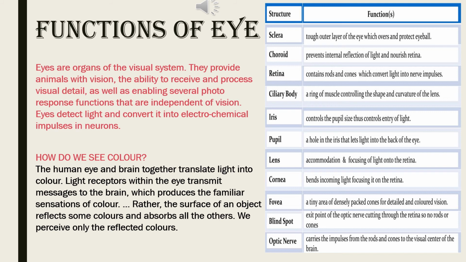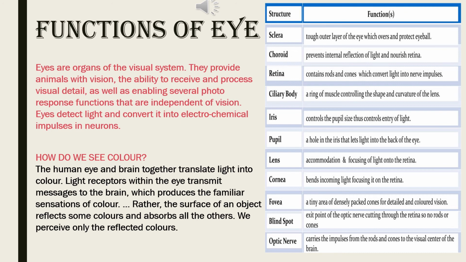Pupil, a hole in the iris that lets light into the back of the eye. Lens, accommodation and focusing of light onto the retina. Cornea, bends incoming light, focusing it on the retina. So that you can see the image actually. Image formed in our eye.